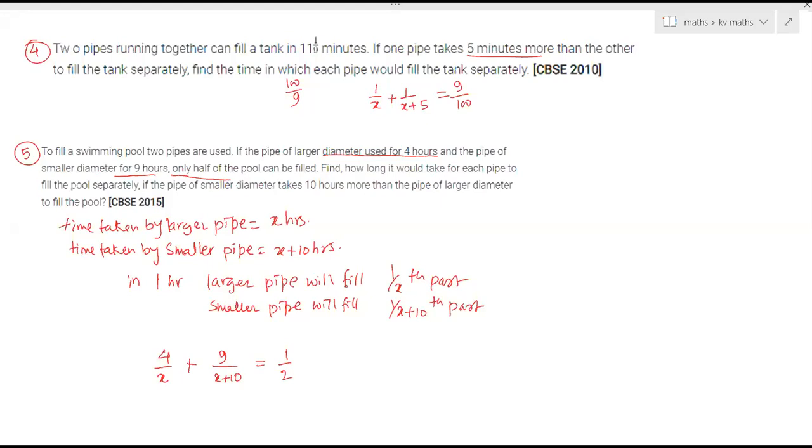Ma'am, larger one will take 20 and smaller one will take 30 hours. Yes, 20 and 30 hours. Completed? Yes, ma'am. Okay, then this 12th exercise is finished. In 12th exercise, one extra question is there in the new book, which is exactly the same as the fourth question.